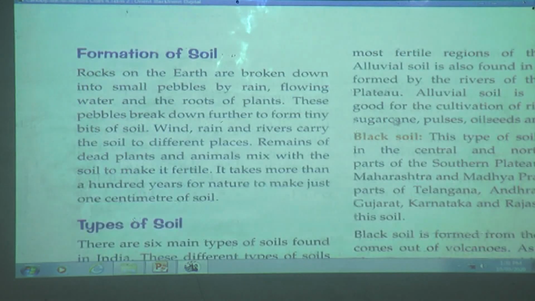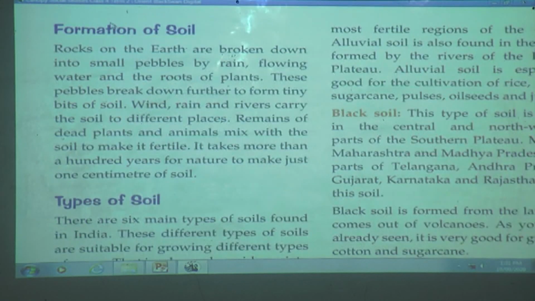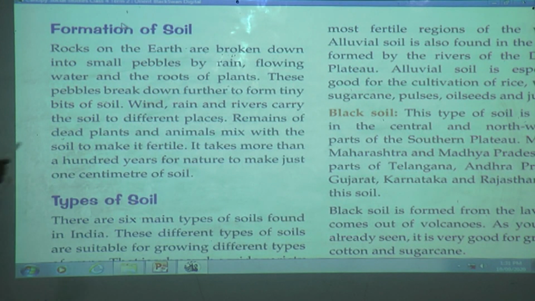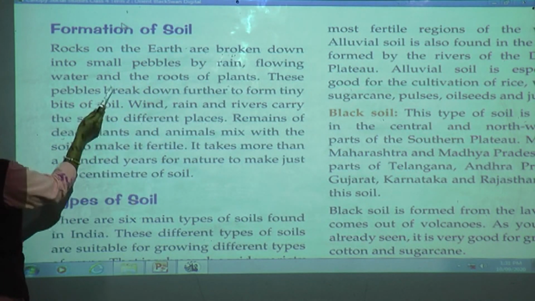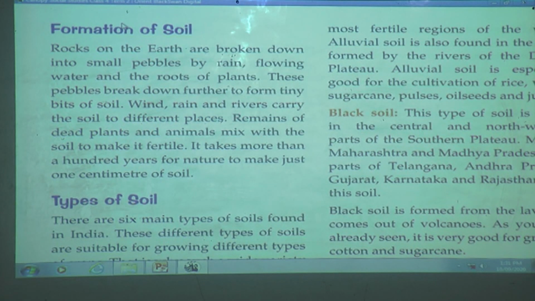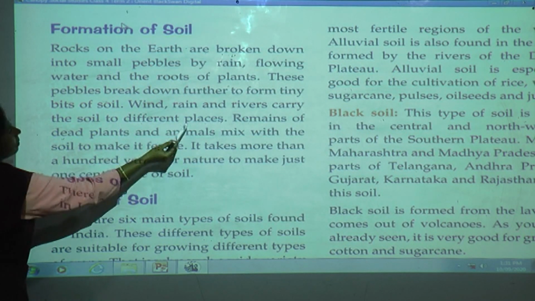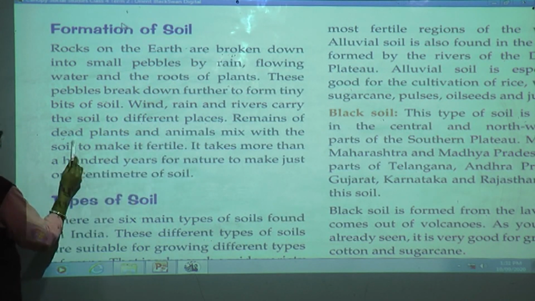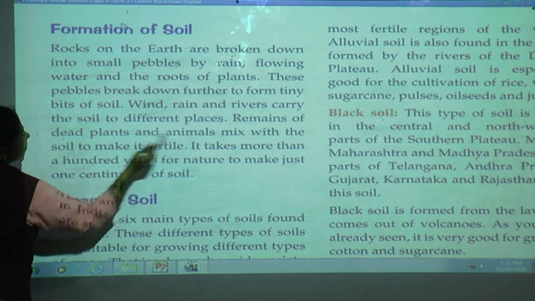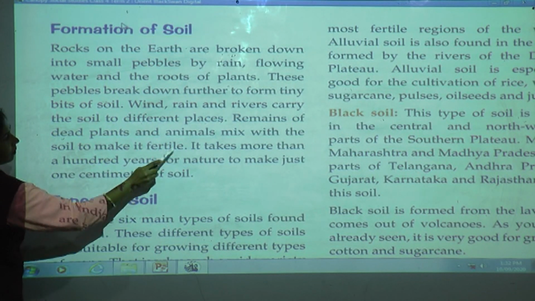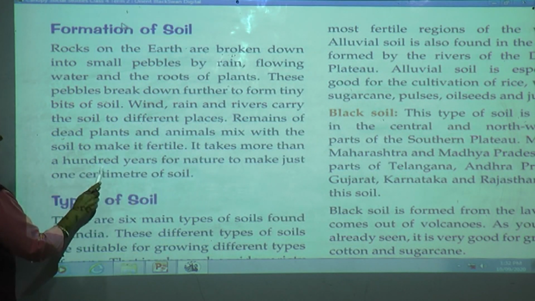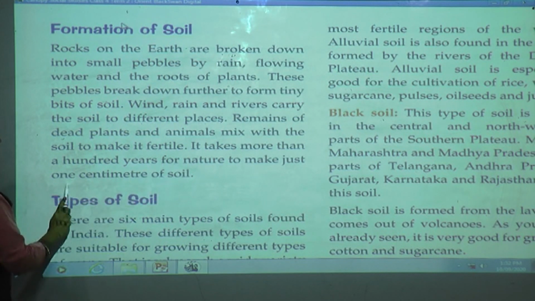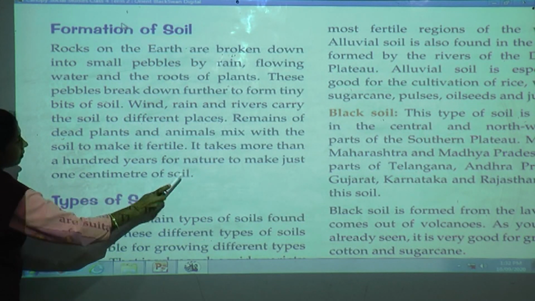Formation of soil. Rocks on the earth are broken down into small pebbles by rain, flowing water and the roots of plants. These pebbles break down further to form tiny pieces of soil. Wind, rain and rivers carry the soil to different places. Remains of dead plants and animals mix with the soil to make it fertile. It takes more than 100 years for nature to make just 1 centimeter of soil.